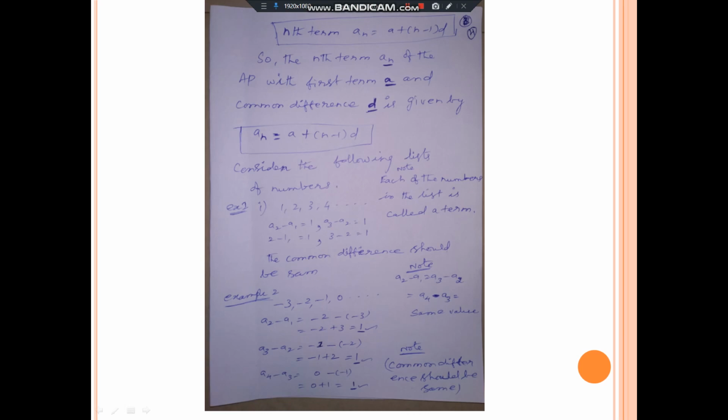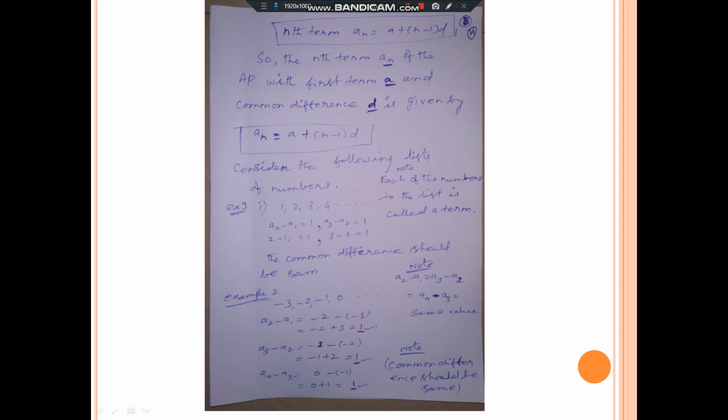Note points I gave, that also you will note. Note 1: each of the numbers in the list is called a term. Second note: a2 minus a1 is equal to a3 minus a2 is equal to a4 minus a3 is equal to the same value. That is note 2. And note 3: the common difference should be same. I already explained that.